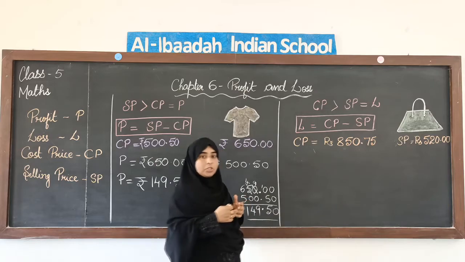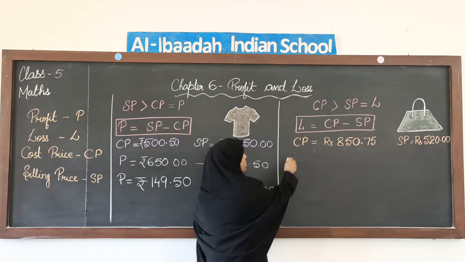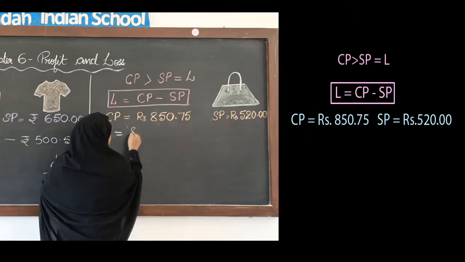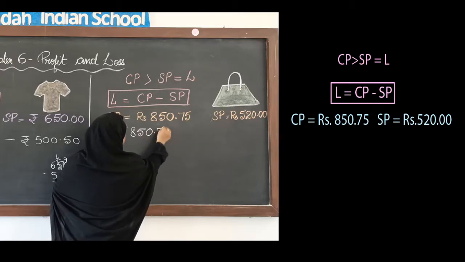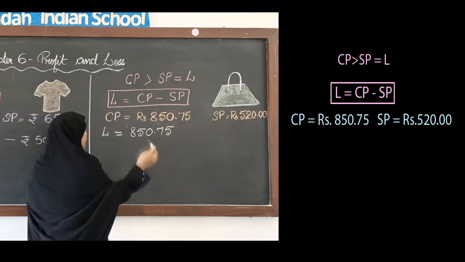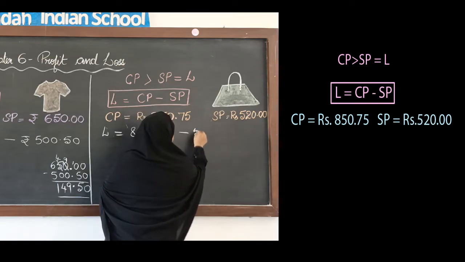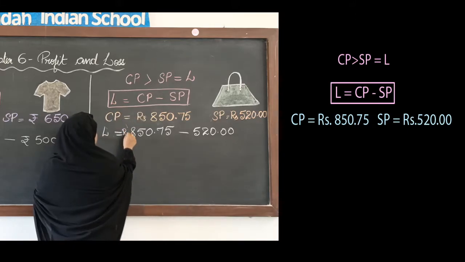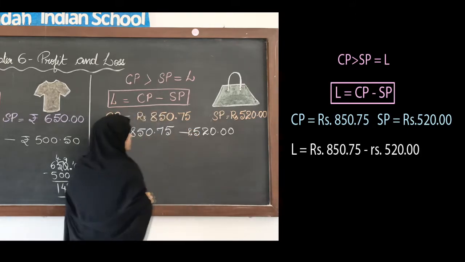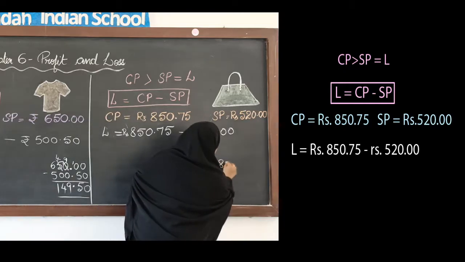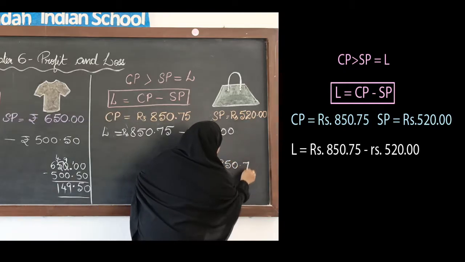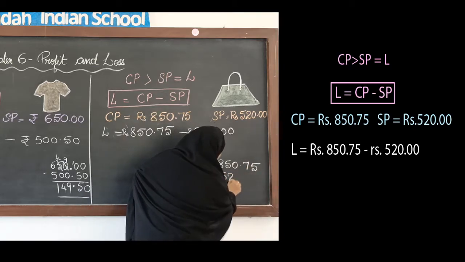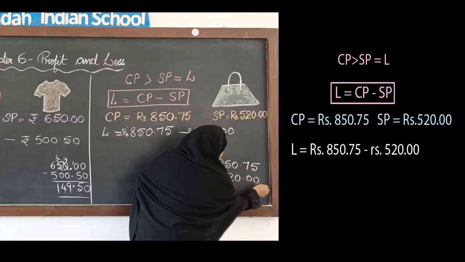So let's see how much loss we have made, okay. So loss is equal to cost price, that is rupees 850.75 paise minus the selling price, that is 520, okay. Subtract both the values and let's see how much loss we will get. So 850.75 minus 520, okay.